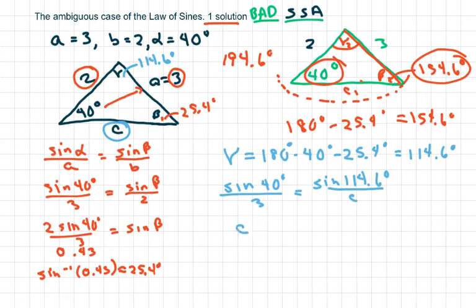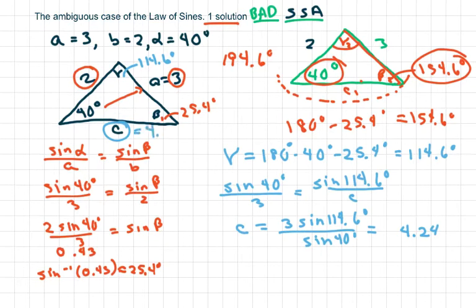You cross multiply and you get C equals 3 sine of 114.6 degrees over sine of 40 degrees. And that gives you approximately 4.24. So this side is 4.24. Okay, so that's your one solution.